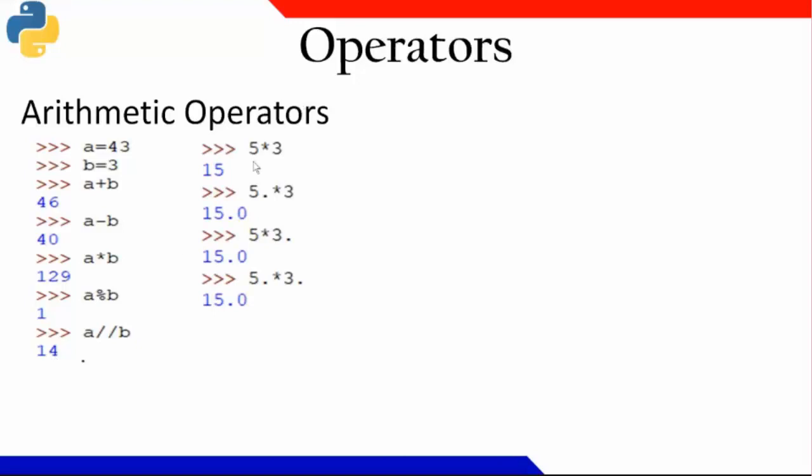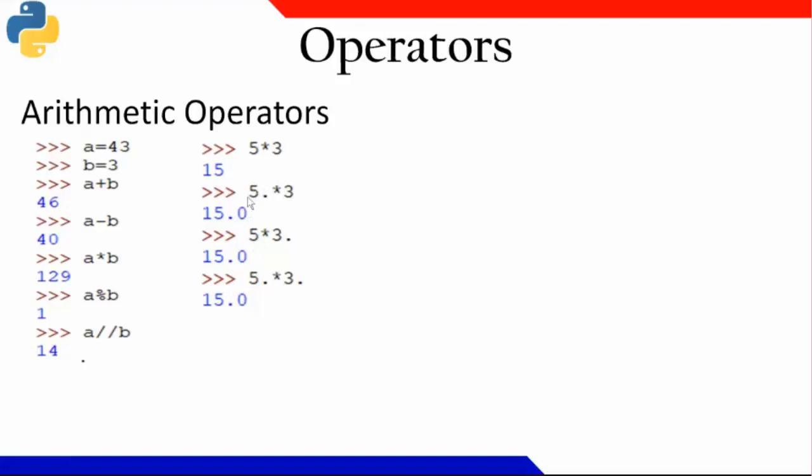Now, when I am putting a multiplication, you can see here 5 star 3. Both of them are integer. That's why I got the value to be integer. If any of them is a floating point variable, floating point need not follow after anything. After decimal, I may or may not have anything. But if decimal or full stop symbol is there, it is treated as a floating point or real number. So the result will be a real number only.